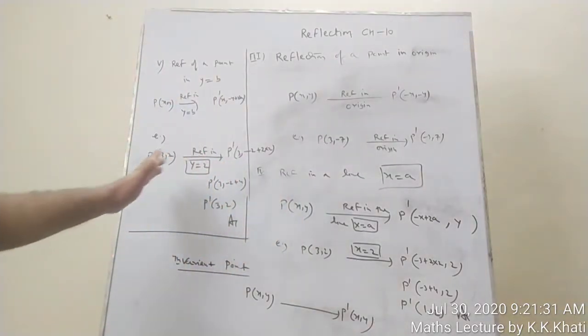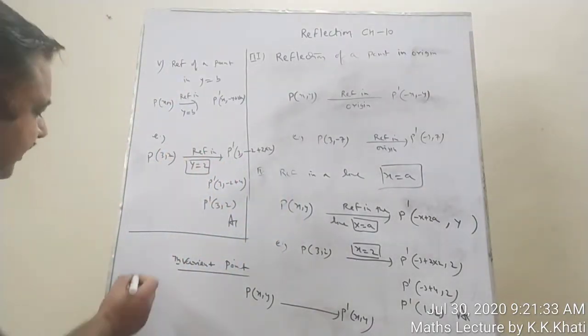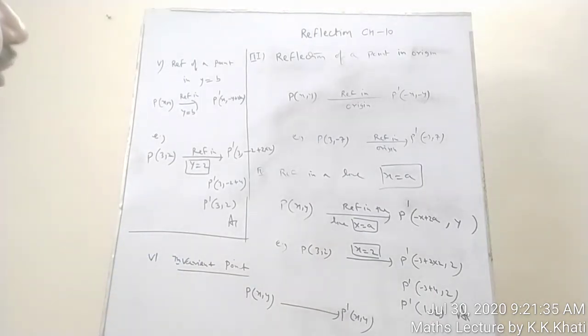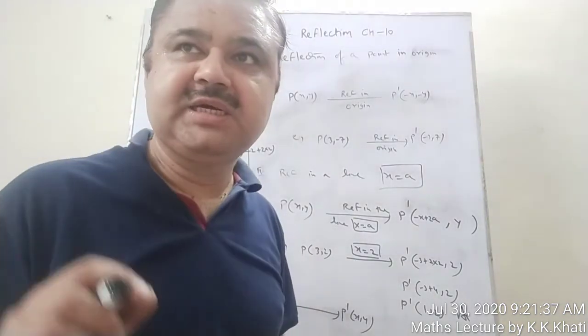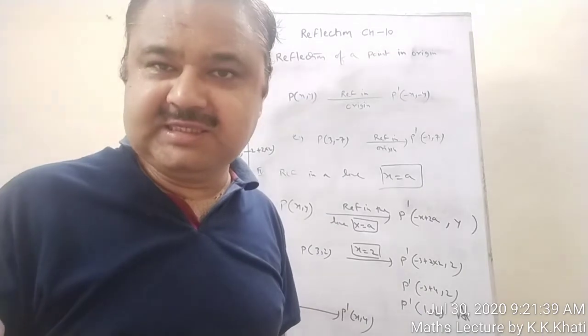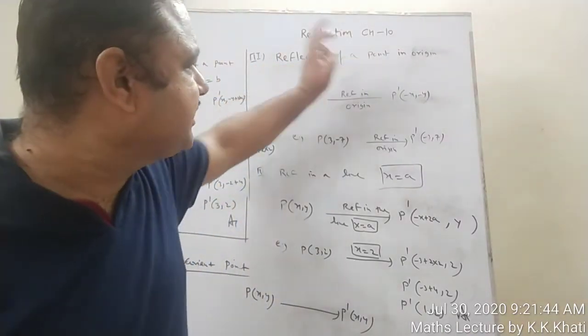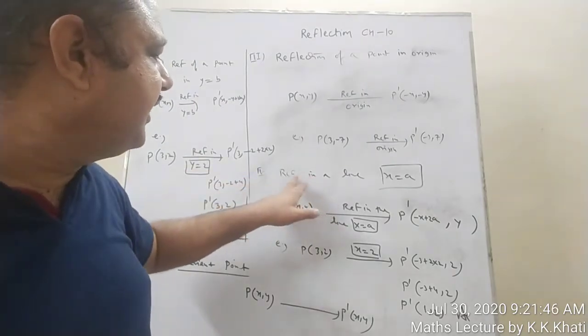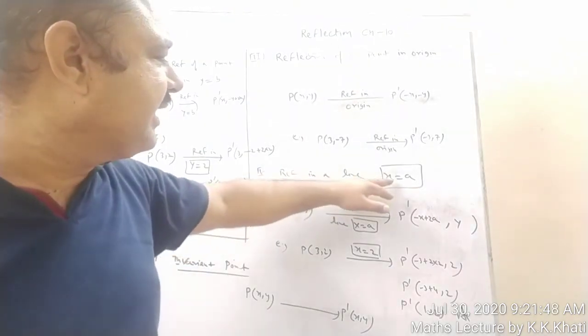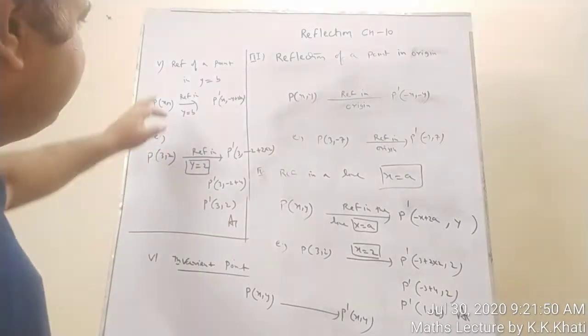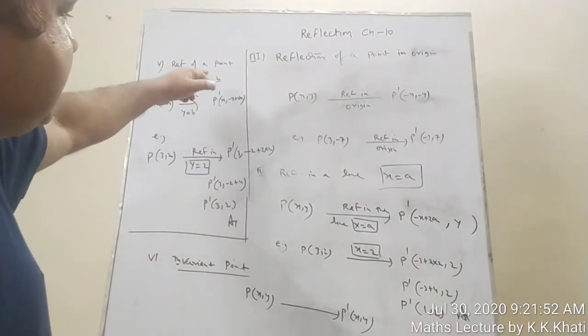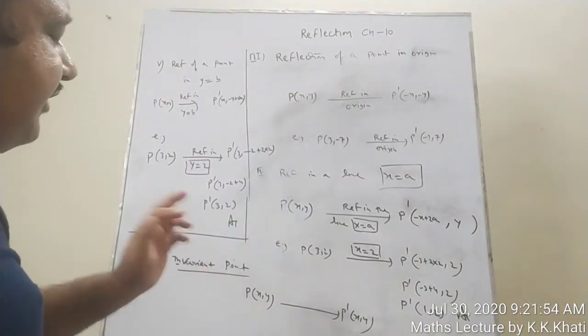How many topics are here? Total 6 topics you can see. What is the 6th topic? The first topic is reflection of a point in x-axis, reflection of a point in y-axis, reflection of a point in origin, reflection of a point in a line x is equal to a, reflection of a point in a line y is equal to b, and the last one is invariant point.